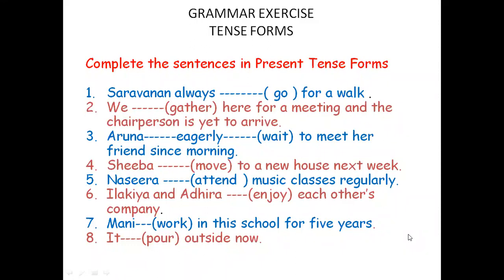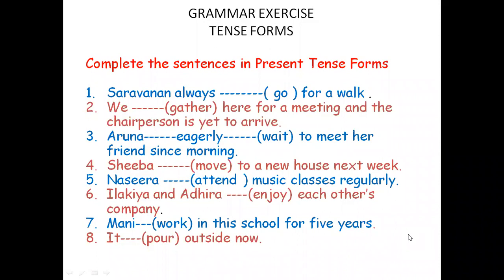If it is Money has worked in this school for 5 years, that doesn't mean that he has to be there in the school at the time of utterance, the time of saying. Now he is not there. He has moved to a different school. He has worked in the school for 5 years. 5 years experience for Money in this school is there.